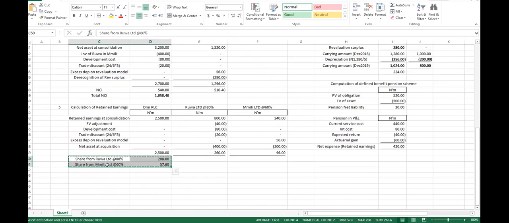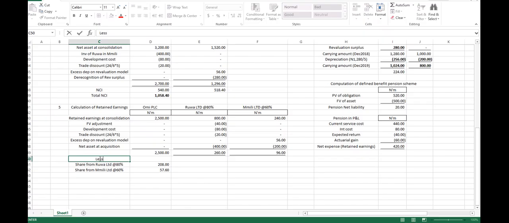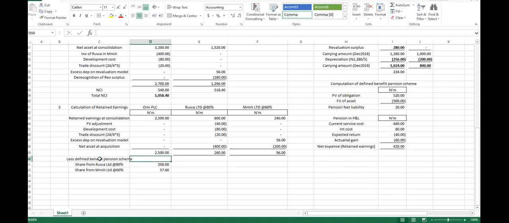So let me charge that one to our account, our defined benefit pension. The defined benefit pension scheme gave us 420.